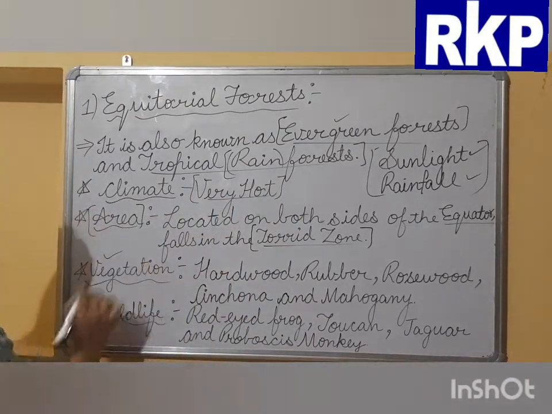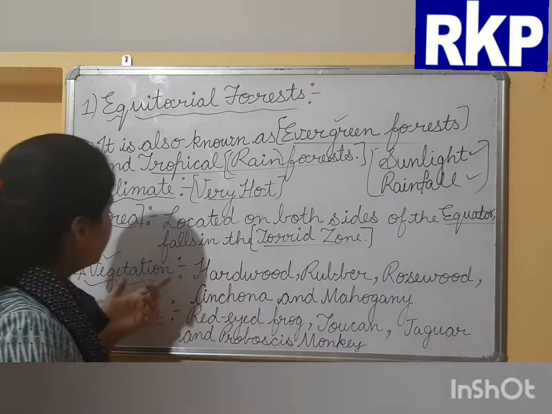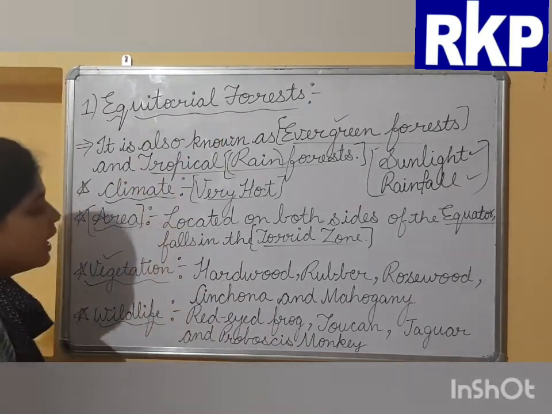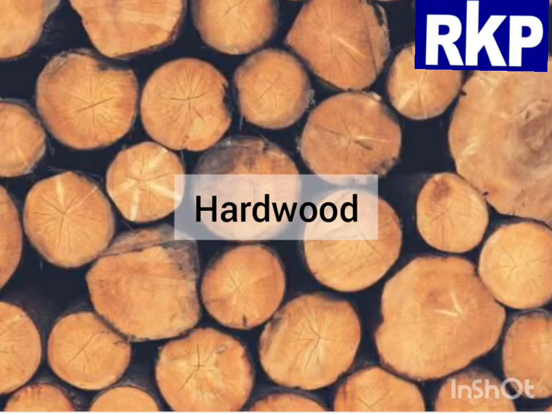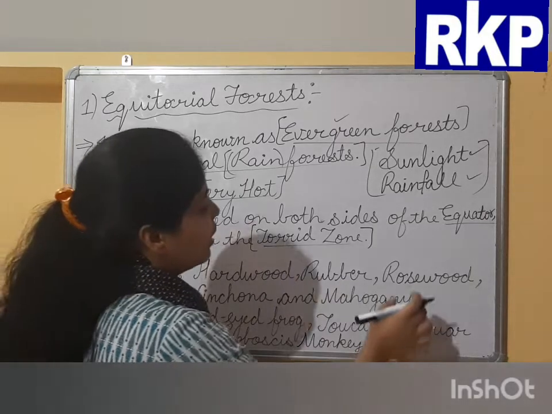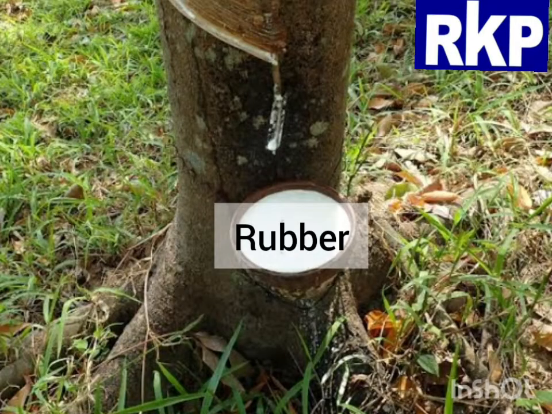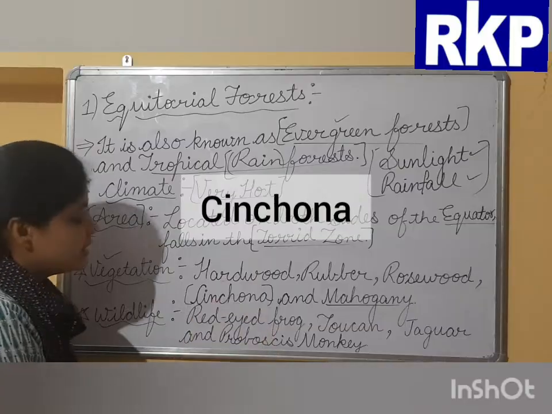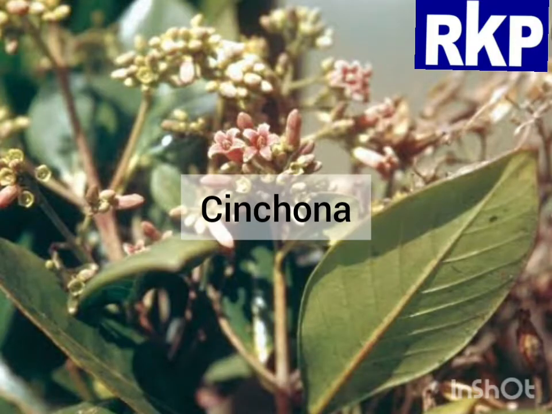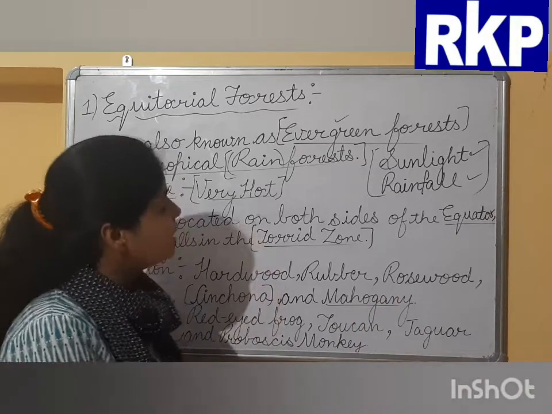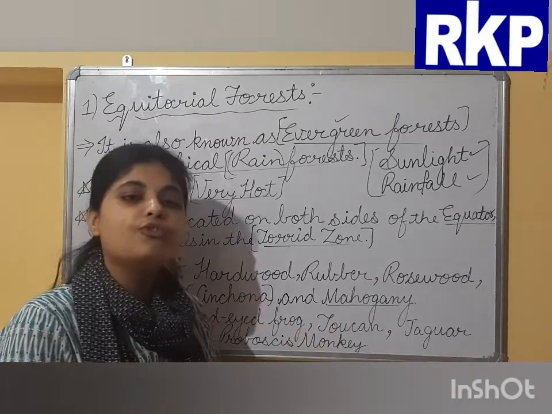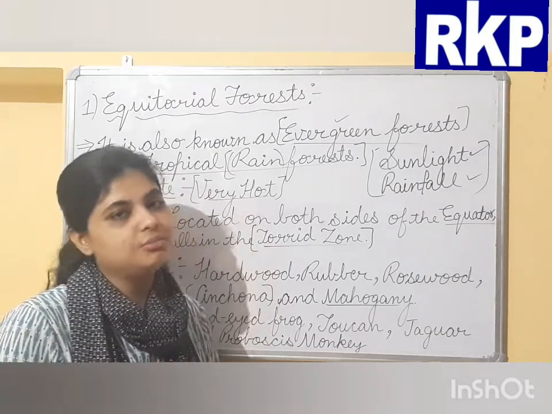Next is vegetation. Vegetation means the type of plants basically found in equatorial forest. They are hardwood, which is a type of wood. Rubber, like an eraser; an eraser is a rubber. Rosewood, which is also another kind of wood. Next is cinchona. Cinchona is basically used for making medicine, mainly for malaria. And mahogany. Mahogany is also another type of vegetation found in the equatorial forest, and it is mainly used for making furniture, boards or musical instruments.